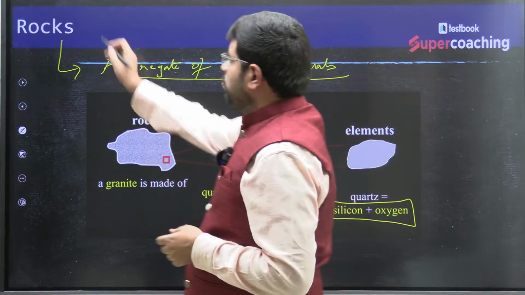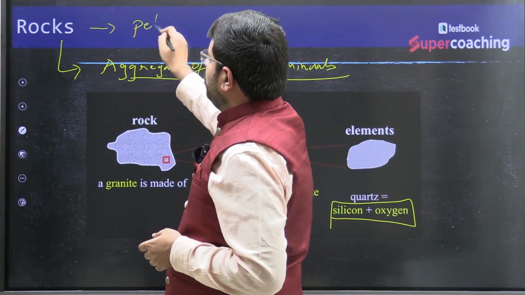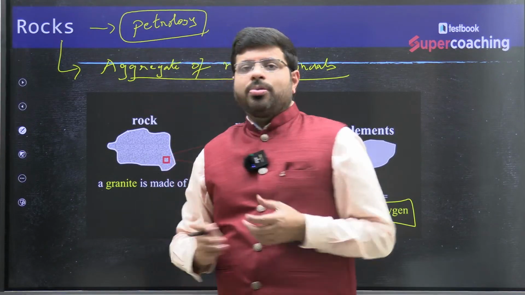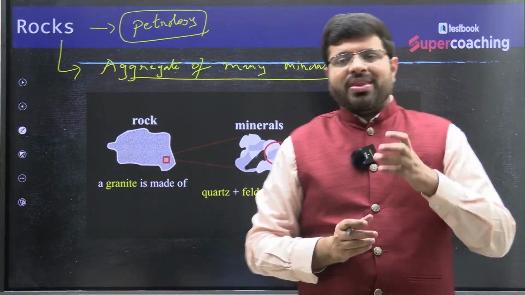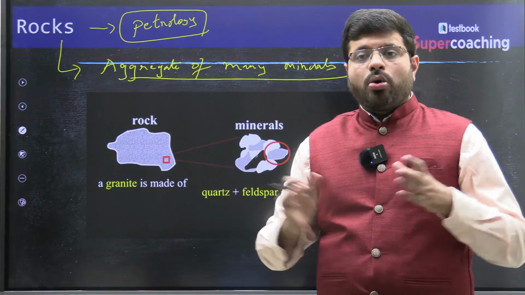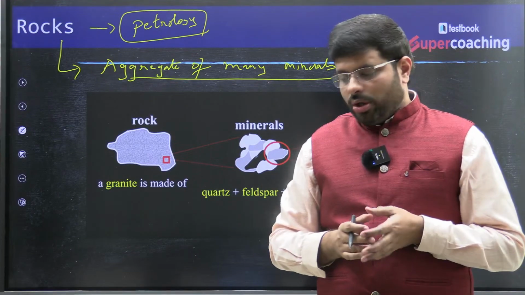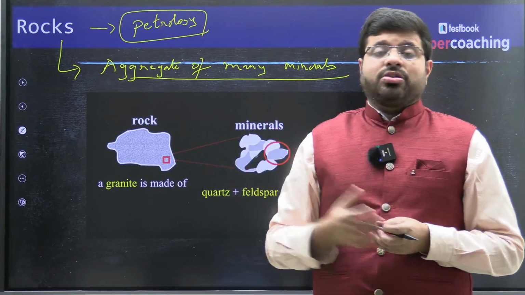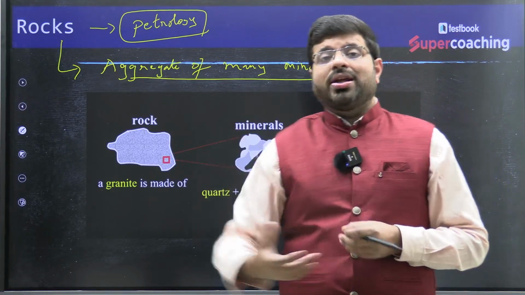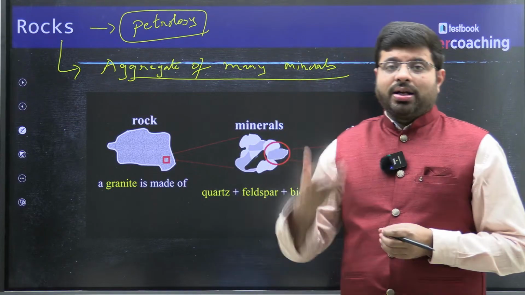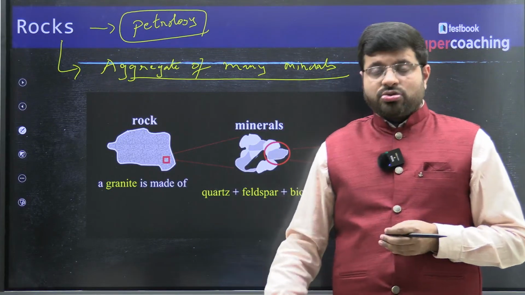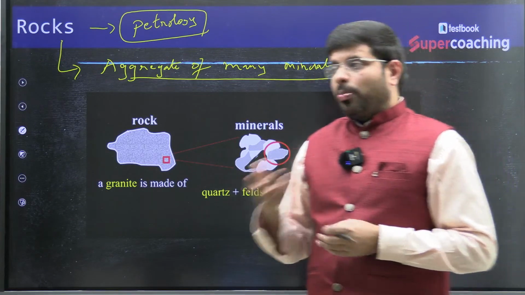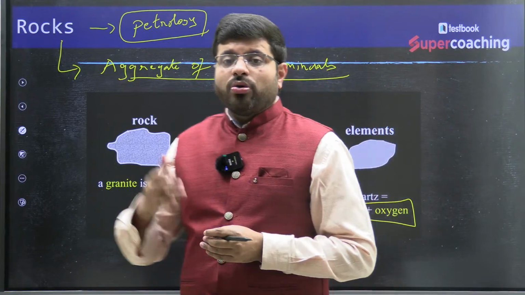Then what do you mean by study of rocks? Study of rocks is what we call petrology. The more you study about the rocks, the more you understand about minerals. For example, coal. What do you mean by coal? We all know that coal is considered black gold, considering its importance in terms of carbon content. So how does coal develop? It is an accumulation of carbon content over thousands of years, isn't it? So it is like a sedimentary rock. So wherever you find sedimentary activity, you can find some kind of coal deposits.